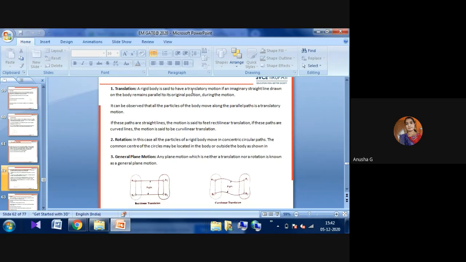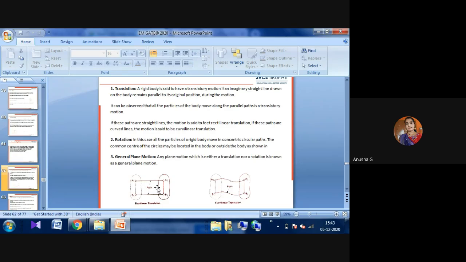A rigid body is subjected to translatory motion if an imaginary straight line drawn on the body remains parallel to its original position during the motion. All the particles of the body move along parallel paths in translatory motion. If these paths are straight, the motion is called rectilinear motion. If these paths are curved, it is called curvilinear motion. Those are the two types. Next is rotation. In this case, all the particles of a rigid body move on concentric circular paths.